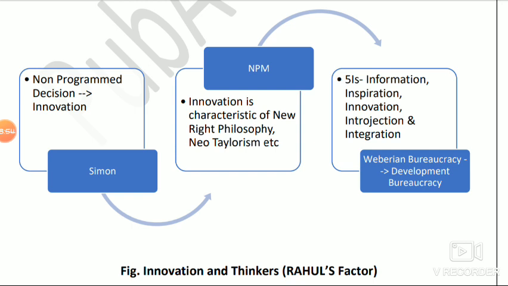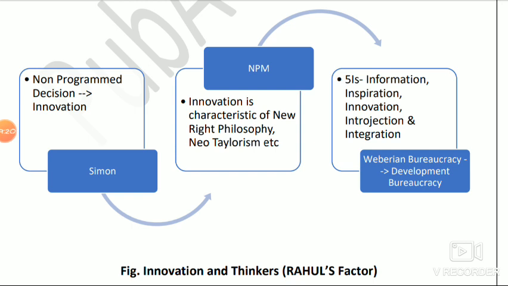So if you want to transform this Weberian bureaucracy into development bureaucracy, or the bureaucracy of Weber into the bureaucracy of development administration, you have to bring the idea of innovation, because inspiration, innovation, introjection, integration, these are the characteristics of bureaucracy that are required.